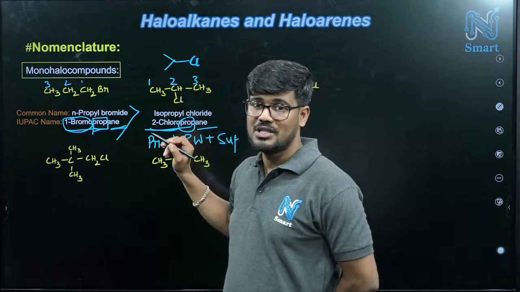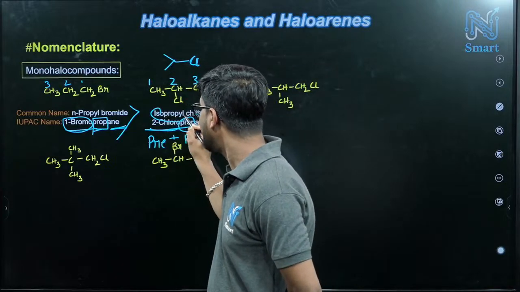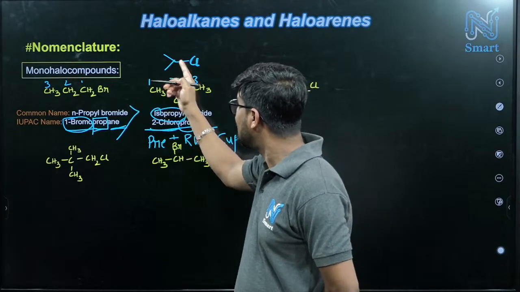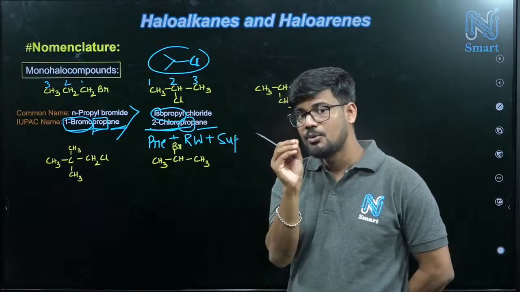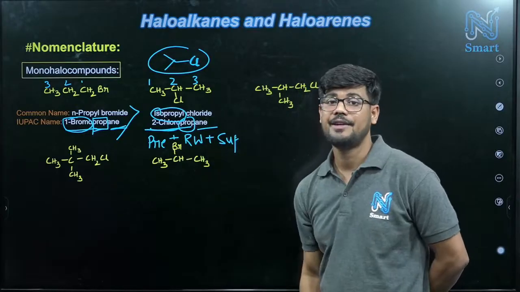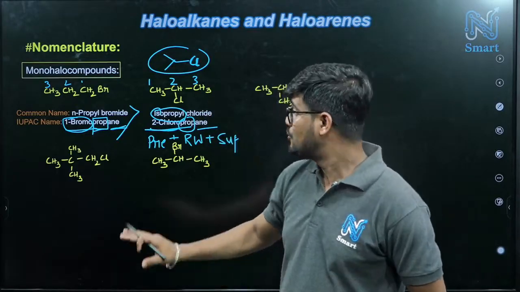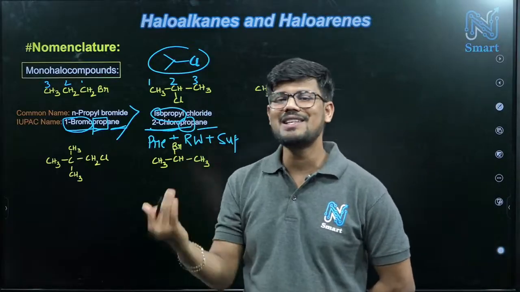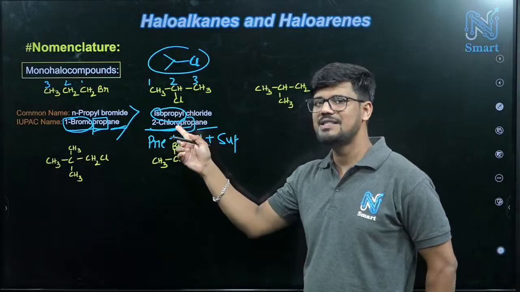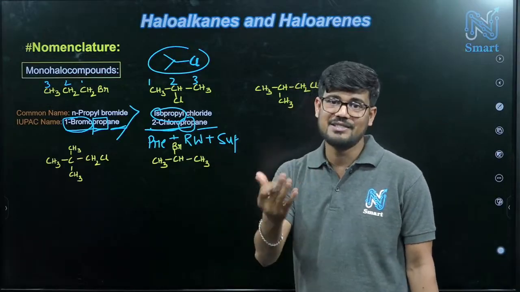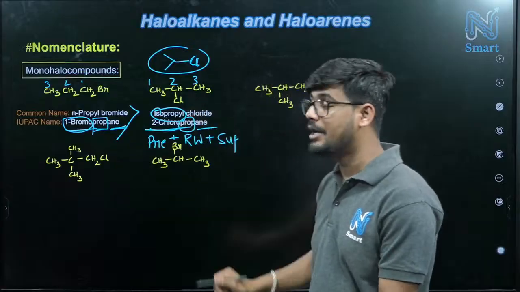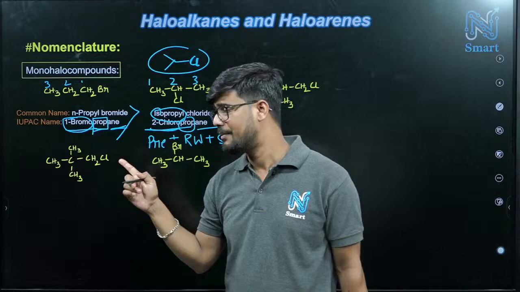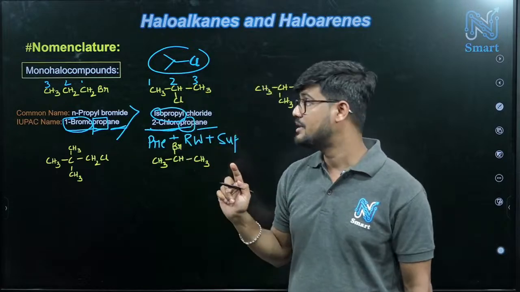And that iso word, just now I said, this isopropyl means 3 carbons we have, and if you have this type of structure we will call it isopropyl chloride, because chlorine is there. So this is very important. If you remember those rules, you can easily find out its IUPAC name. But this common name you have to practice, otherwise it is very difficult to remember, because so many things we have. Isopropyl chloride. So this is the thing.